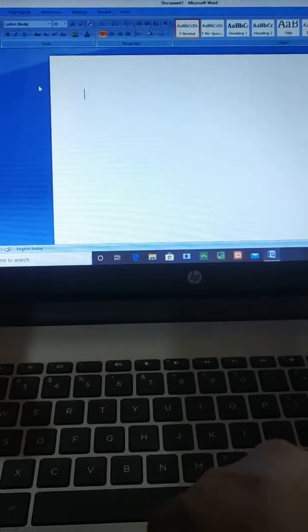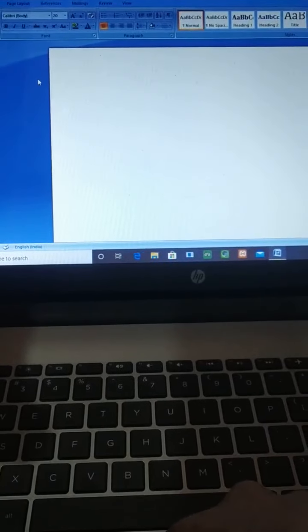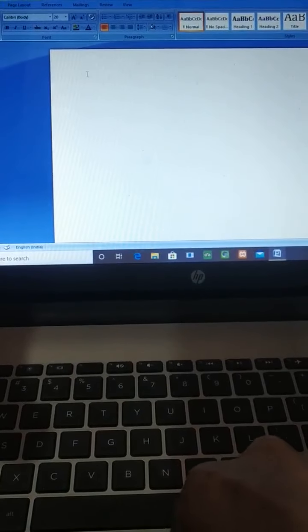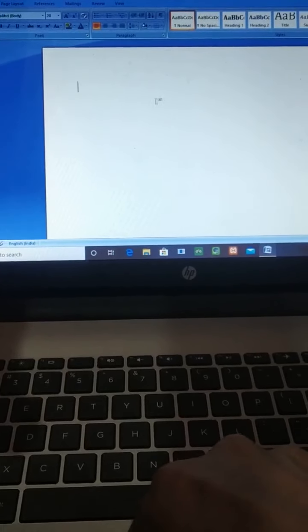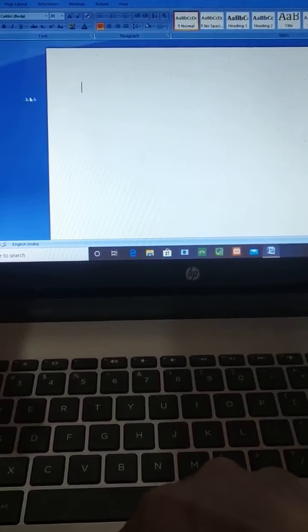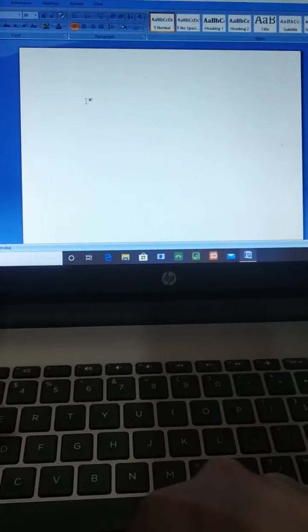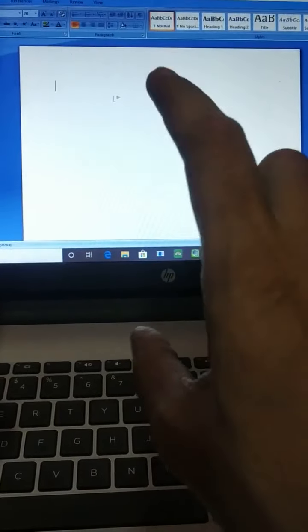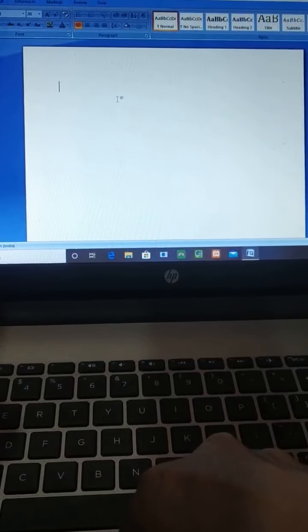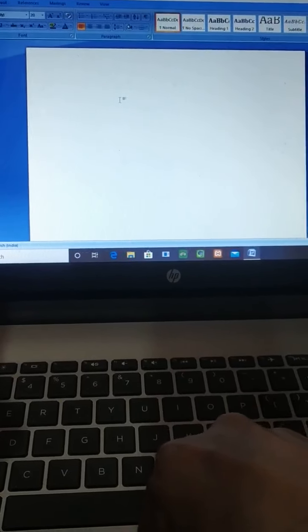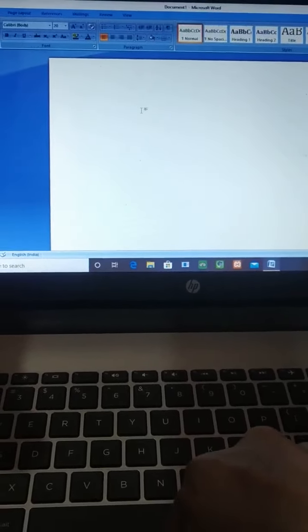When we move the mouse in any direction, this arrow, or this cursor, don't call it an arrow. The name of it is cursor. So this cursor will move as we move the mouse in any direction. Understood? When it enters this page, the cursor will change shape. Now, if you want to create a table, click where in this page you want to create it, and then we have to go to the table menu.